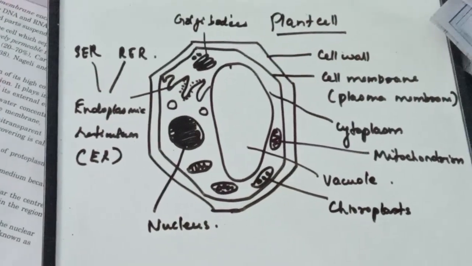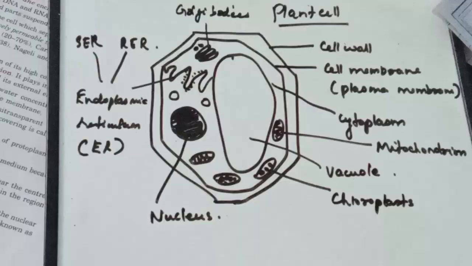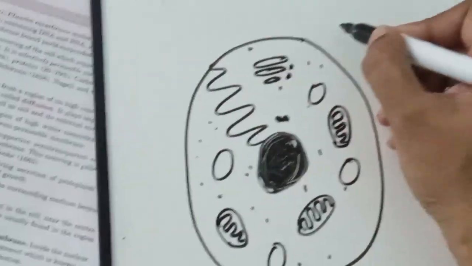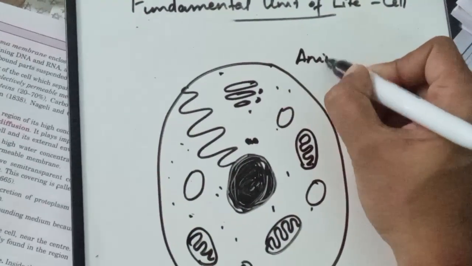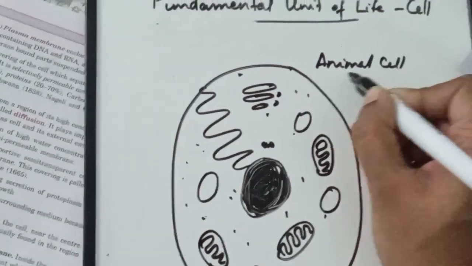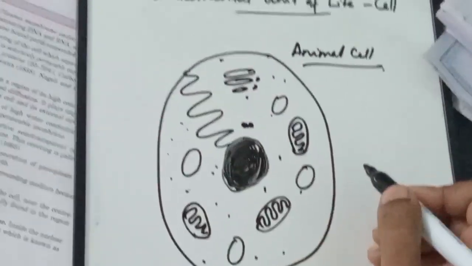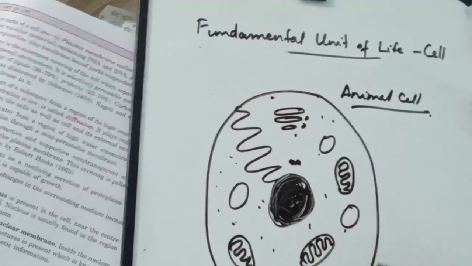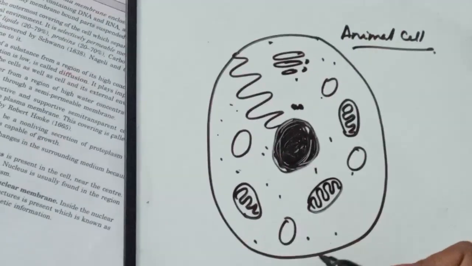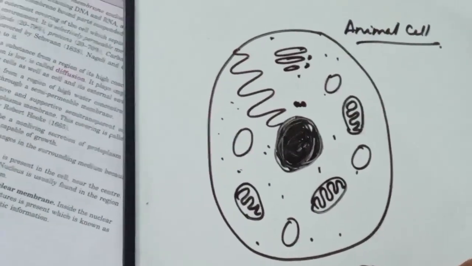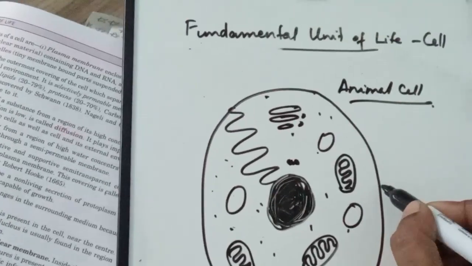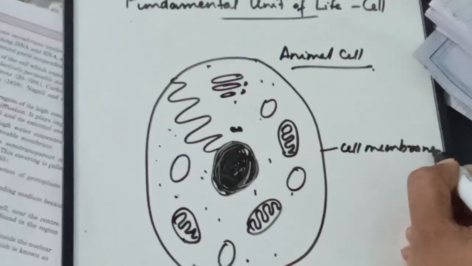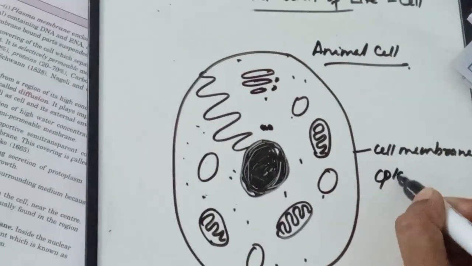So, let us see how an animal cell is different from a plant cell. So, this is the animal cell. How is an animal cell different from a plant cell? In plant cell we saw that it was enclosed by a double layered structure, consisting of the cell membrane as well as the cell wall. But in case of animal cell we have only the cell membrane. What is the other name of cell membrane? It is the plasma membrane.